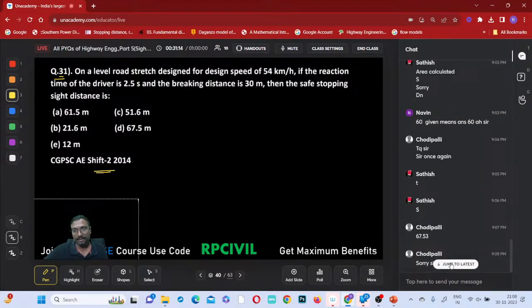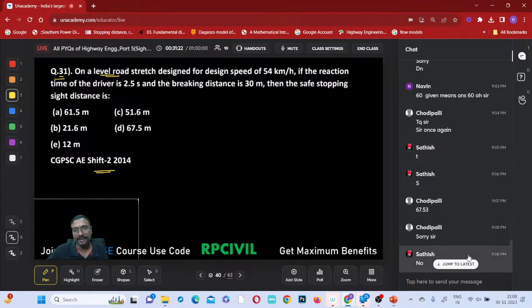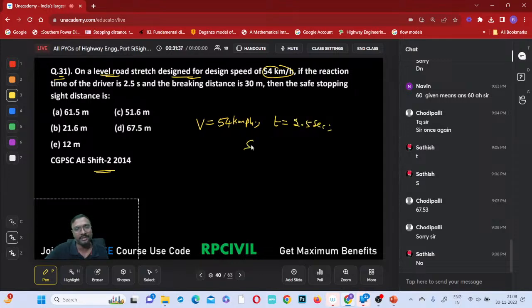Right. On a level road, level road means there is no gradient. Ravindra Kumar also answered correctly. No gradient is there. Designed for a design speed of 54 kmph, that capital V will be 54 kmph. If the reaction time of the driver, small t, is 2.5 seconds, the braking distance SB will be equal to 30 meters.